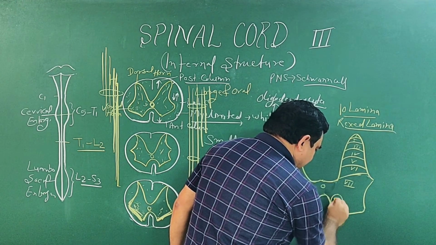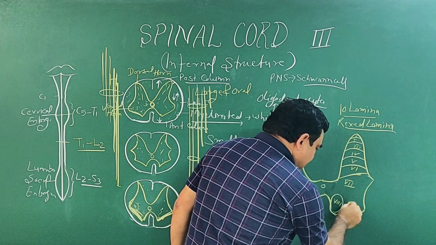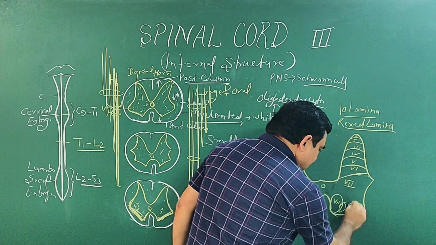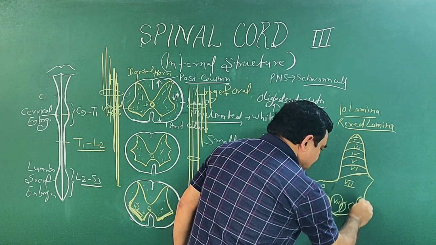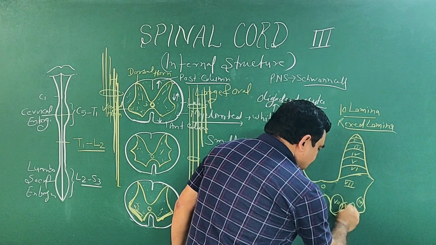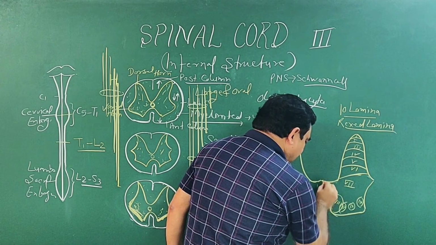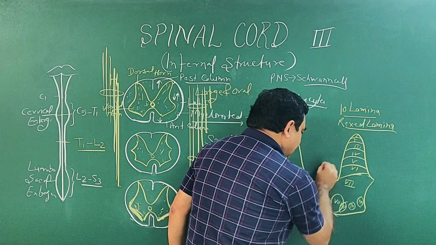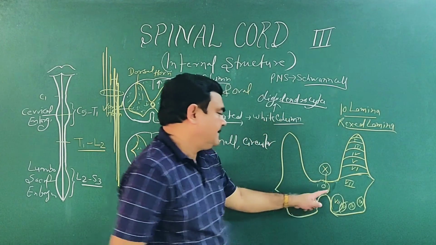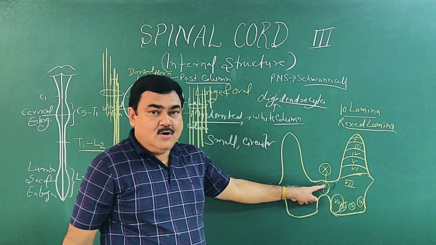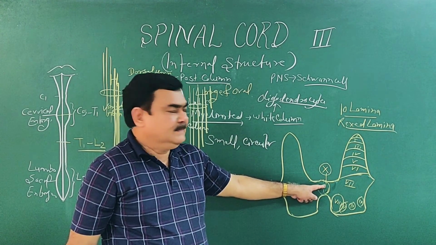There is ninth lamina, and here is the 10th lamina, around the central canal.